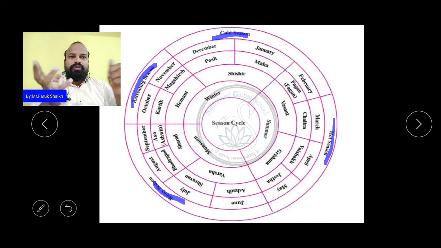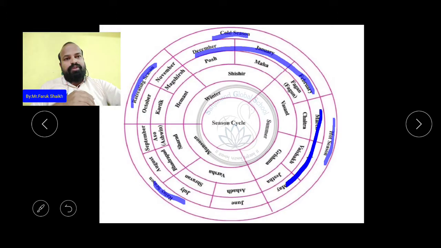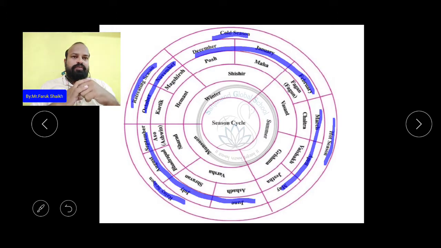The cold season we experience in which months? December, January, and February. Then the hot summer season, March, April, and May. Then the rainy season, the advancing monsoon, June, July, August, September, and the retreating monsoon, October and November.